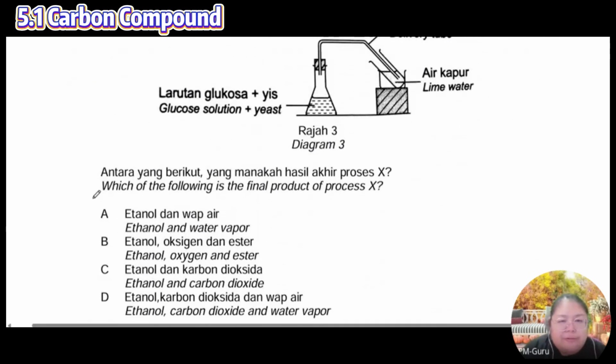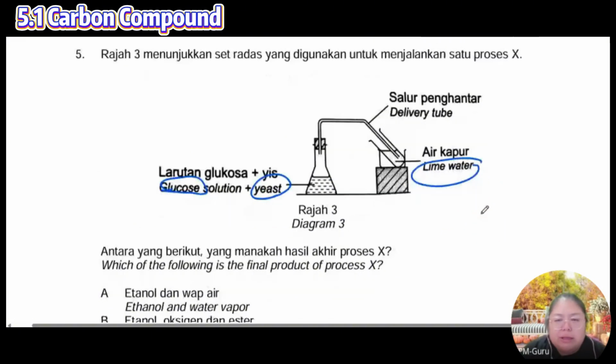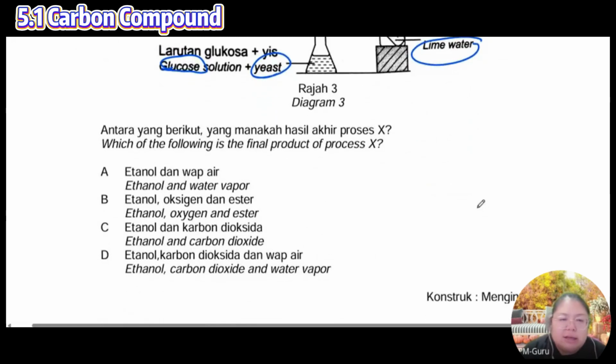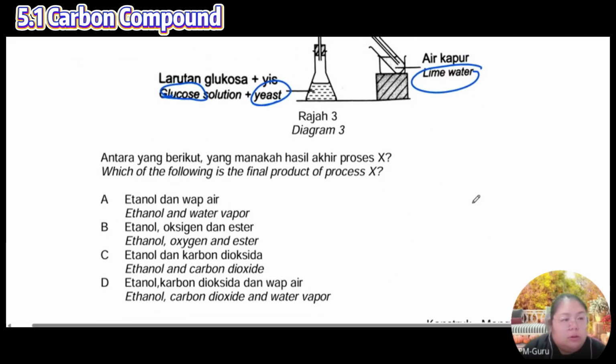Okay, number 5. This is what process? Glucose solution plus yeast, lime water, turns cloudy. Process X is... Okay, B is what? Got oxygen?